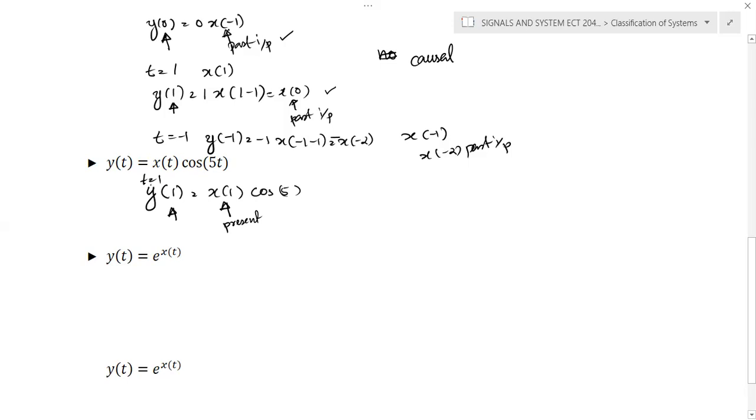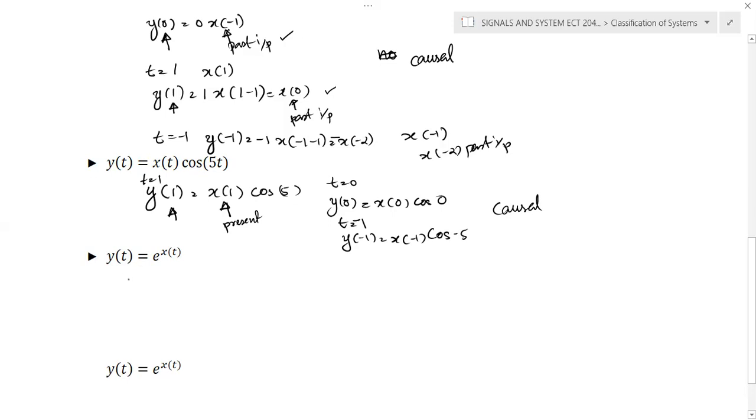Similarly, if you try t is equal to 0, you will get y of 0, which is equal to x of 0 into cos 0. Again, present output depends only on the present input. When t is equal to -1, y of -1 is equal to x of -1 into cos -pi. In all these cases, you can see the present output depends only on the present input. So we can conclude that this is a causal system.